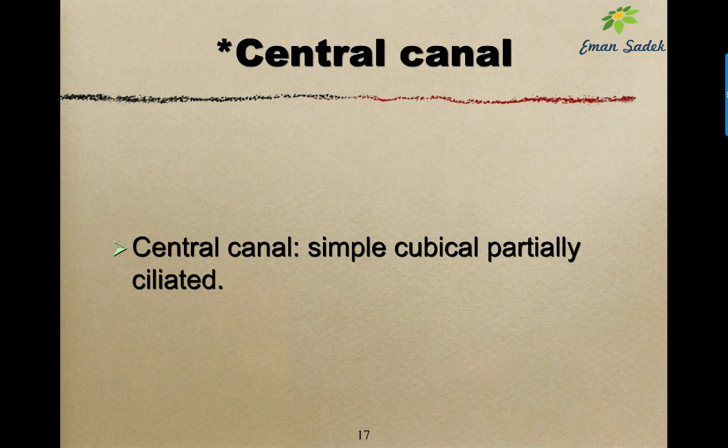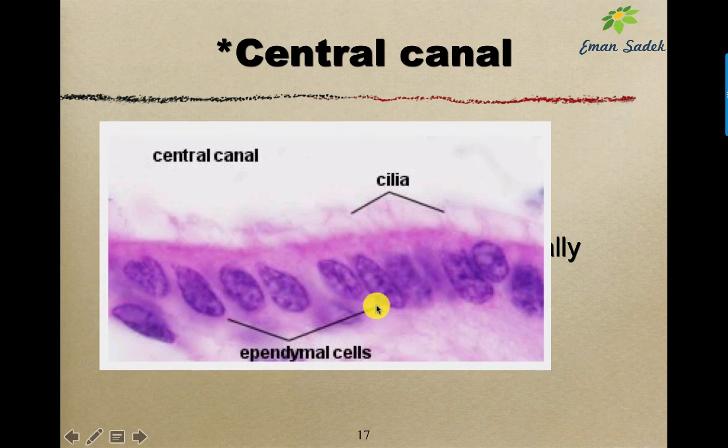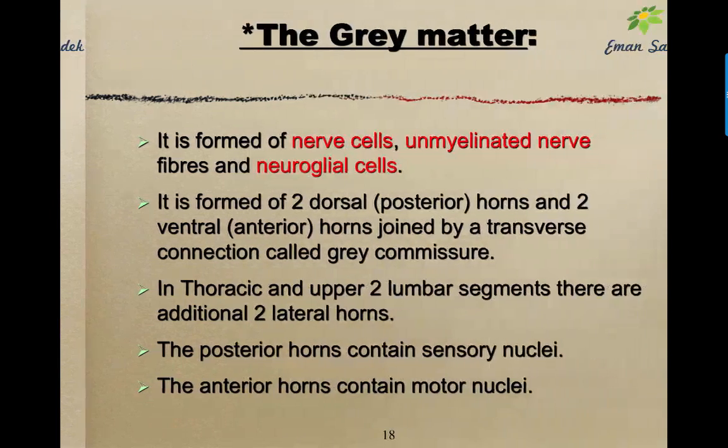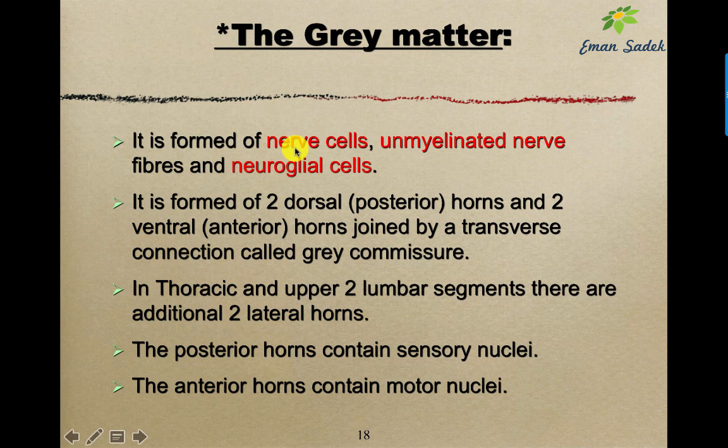So the central canal is formed of simple cuboidal to simple columnar epithelium, partially ciliated, and the cilia help the propulsion of the CSF. The gray matter is formed of 3 elements: nerve cells, unmyelinated nerve fibers, and neuroglia, and it has 2 posterior horns and 2 anterior horns joined by the gray commissure. In the thoracic and upper lumbar regions, we have 2 lateral horns. The posterior horns contain sensory nuclei, the anterior horns contain motor nuclei.